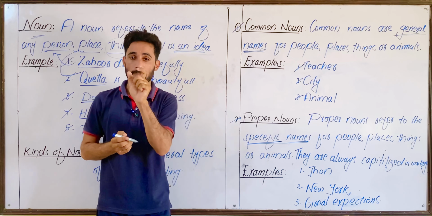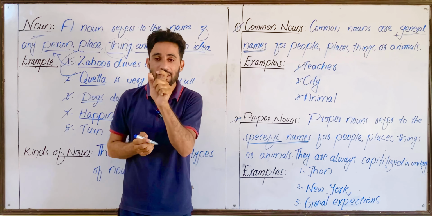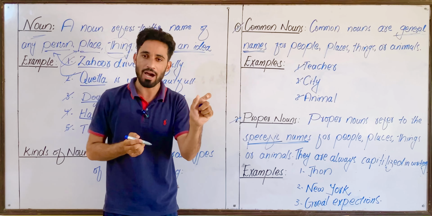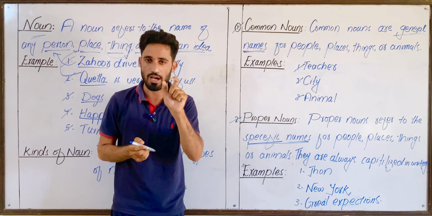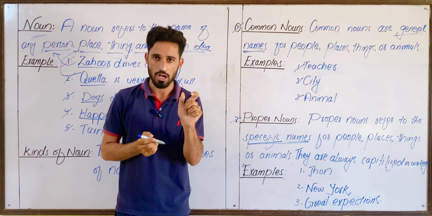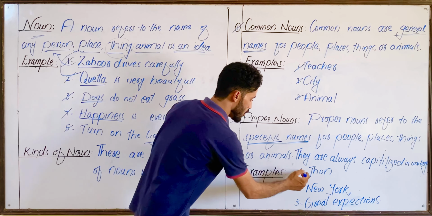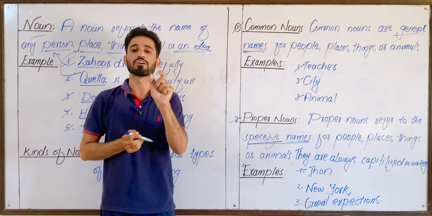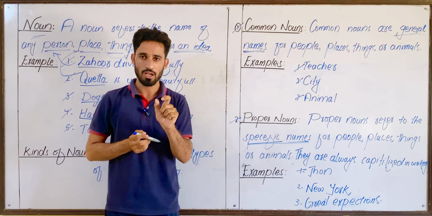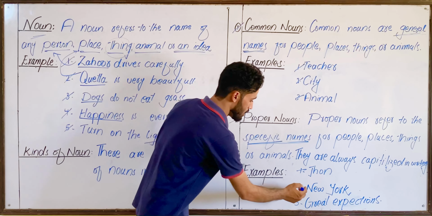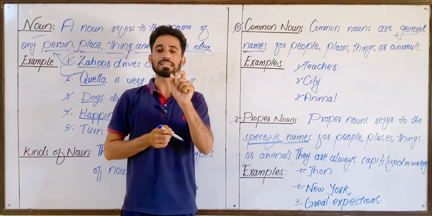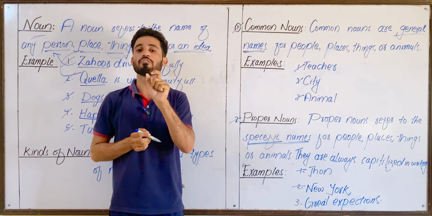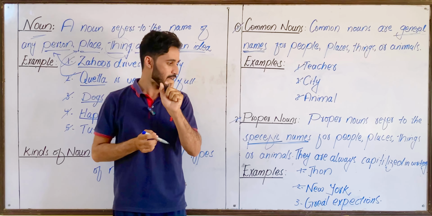Whenever you have to write a proper noun in your writing, whether in the beginning of the sentence, in the middle of the sentence, or by the end of the sentence, you have to capitalize it everywhere. Got that? Look at the examples. John. John is a proper noun because it is the name of a specific person. Got that? Look at the second example. New York. New York is a proper noun because it is the name of a specific place.